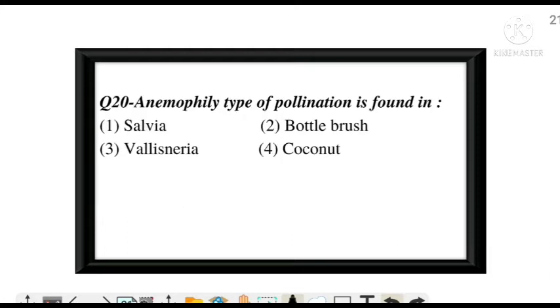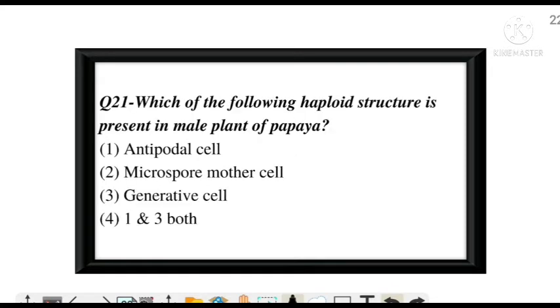Anemophily type of pollination is found in... Anemophily is wind pollination, and wind pollination is found in option D, coconut. Next question. Which of the following haploid structures is present in the male plant of papaya?